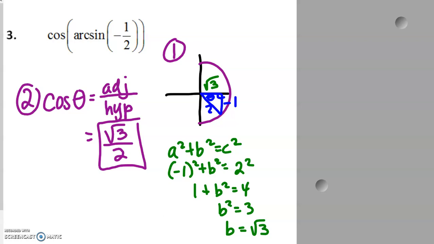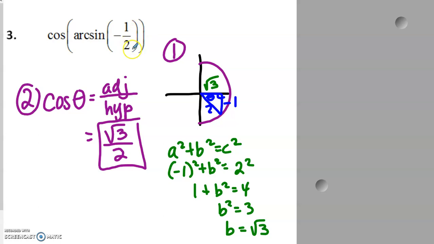This one tells me I want to find the cosine of the arcsine of negative 1/2. So again, thinking about our principal values, the principal values of sine are negative 90 to 90. We know sine is opposite over hypotenuse.